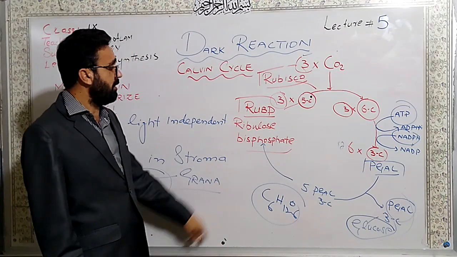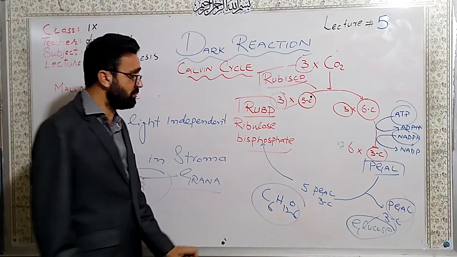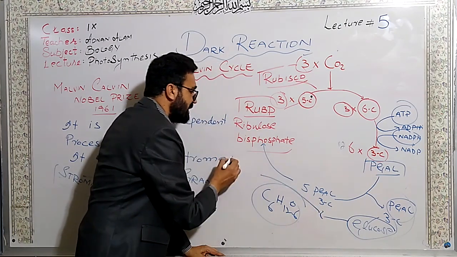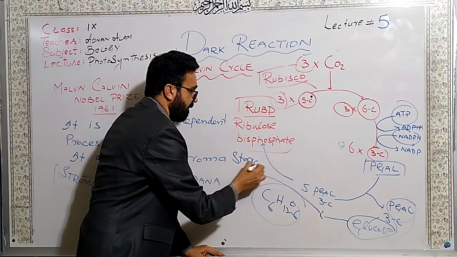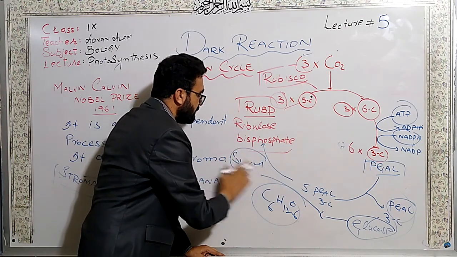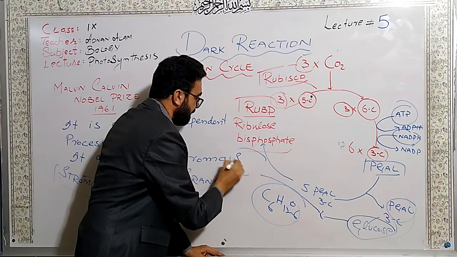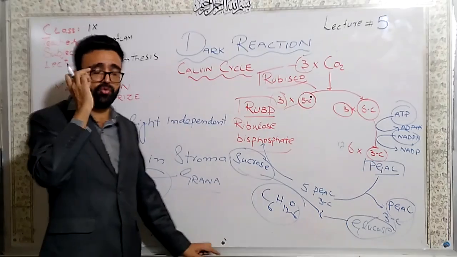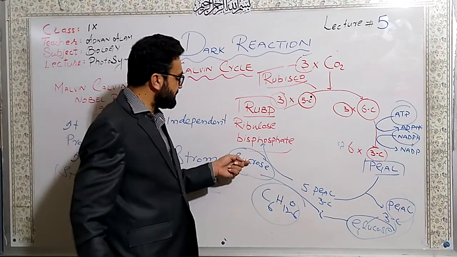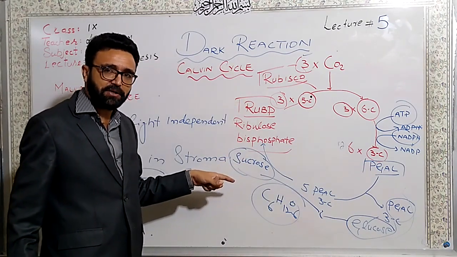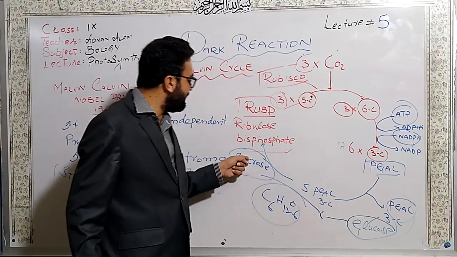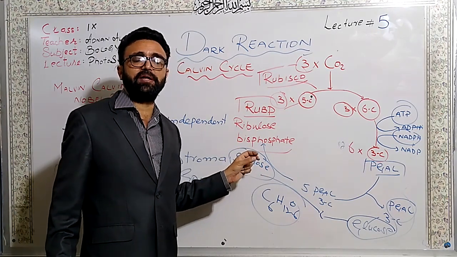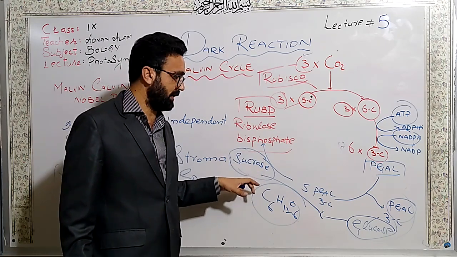So the product of the dark reaction is the glucose molecule, and that glucose molecule is then converted into saccharose, which is a disaccharide sugar, and this saccharose is then transported inside the plant through phloem, and if it is in excess, then it is stored in the form of starch, which is a polysaccharide.